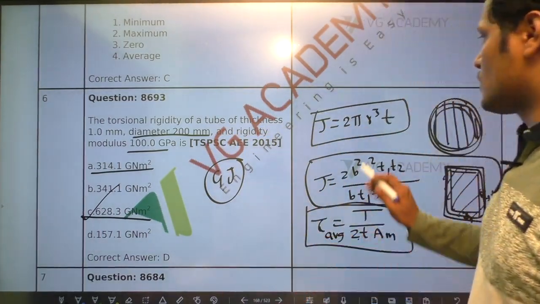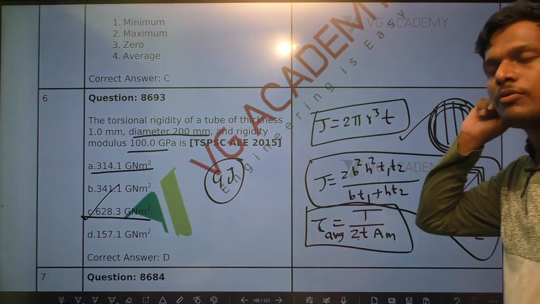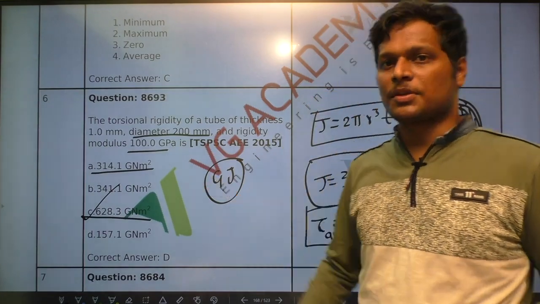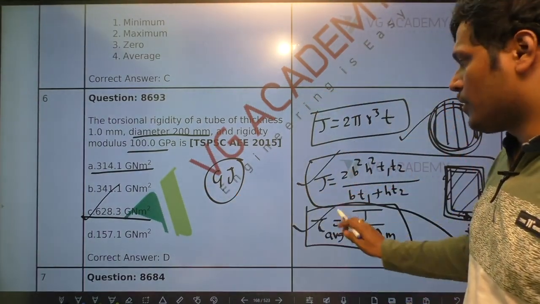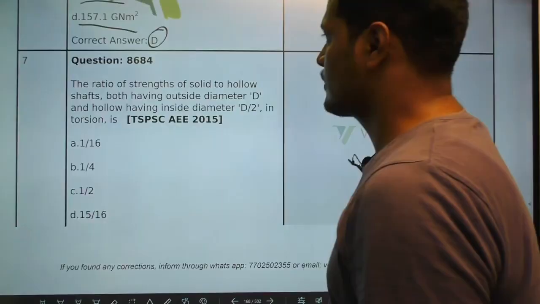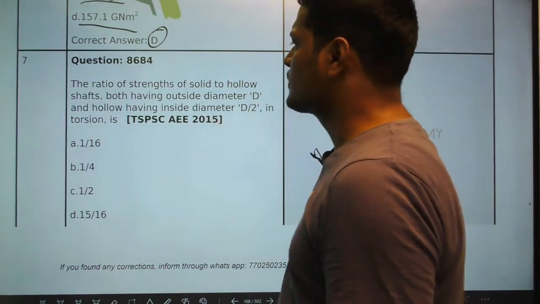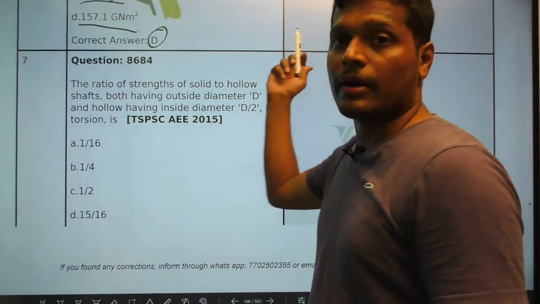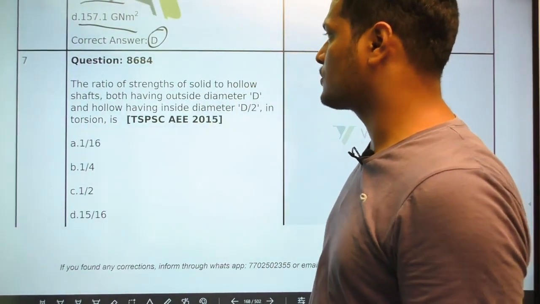So remember J value for tubes. Generally we will be using this formula in steel structures, and J value and tau average. Okay, so the correct key is option C. Next, the ratio of strength of solid to hollow shafts, whatever the calculation required I have given, so just cross check the answer. I have a doubt, currently I don't have a calculator to check that.